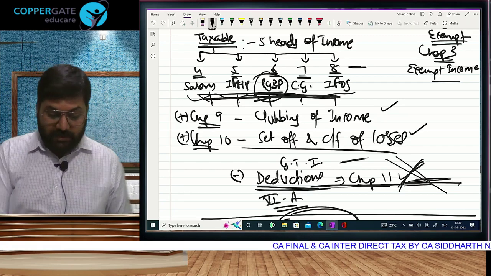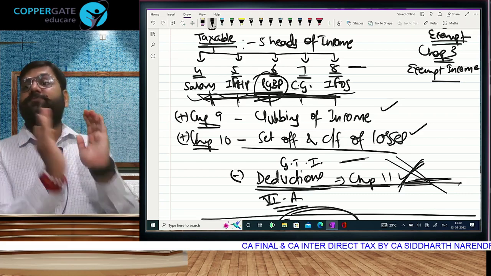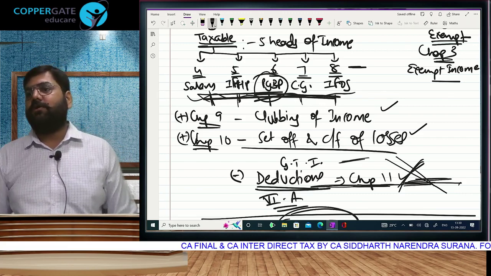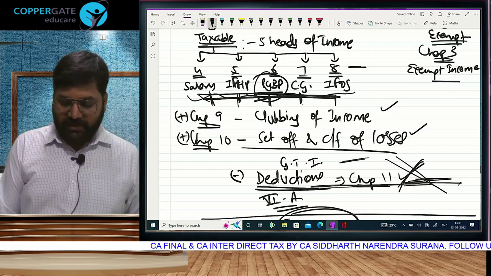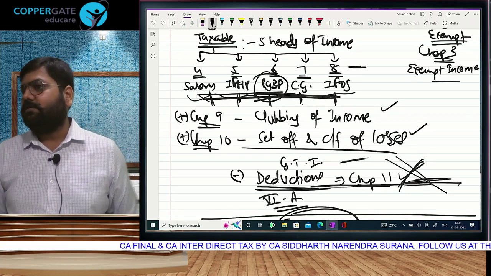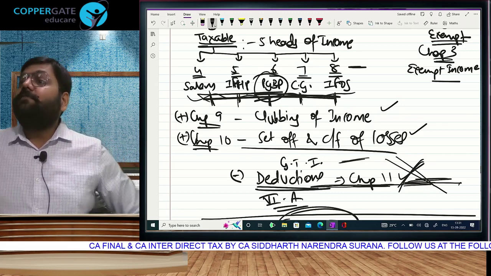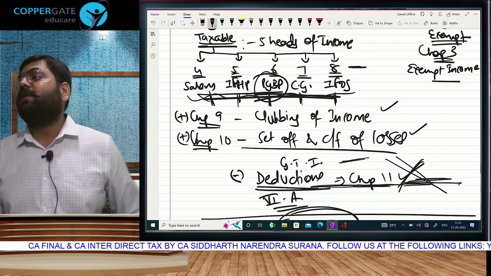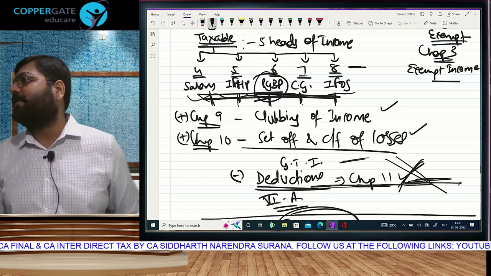So there will be some deductions that you will get specifically against your salary income. Some deductions specifically against your house property, PGBP, something against capital gain, something against IFOS. In the individual heads also there are some deductions which you will get only in the old regime and you will not get in the new regime.